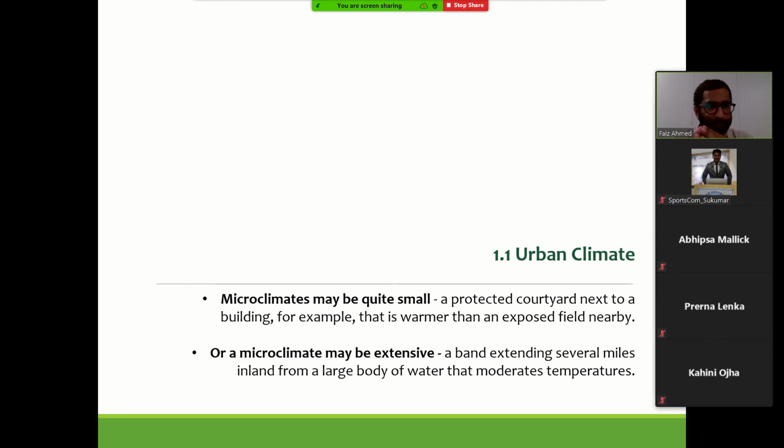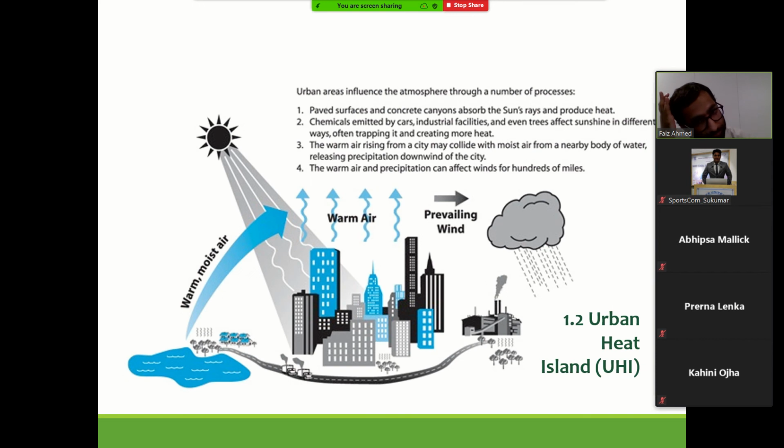Okay, so the phenomenon that we are discussing now is at city scale. Okay, so this should not be misunderstood at micro scale, for example, that's why I'm bringing this point here.